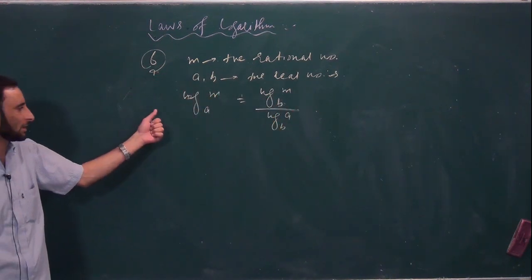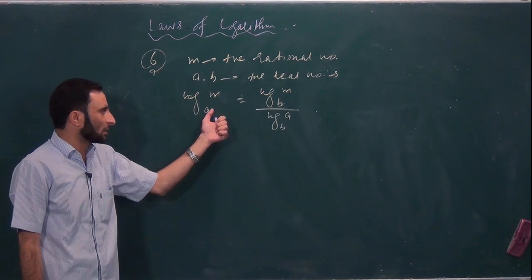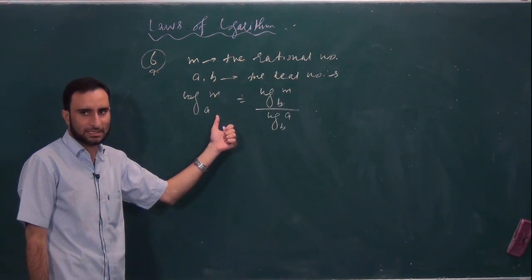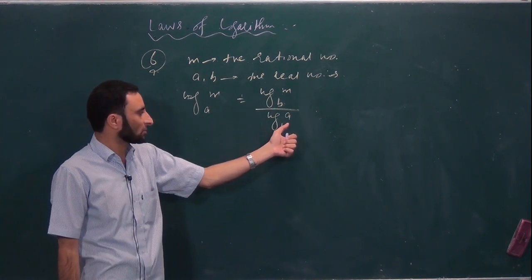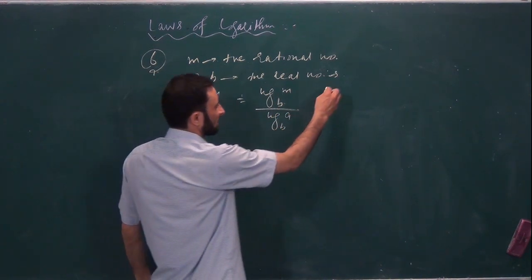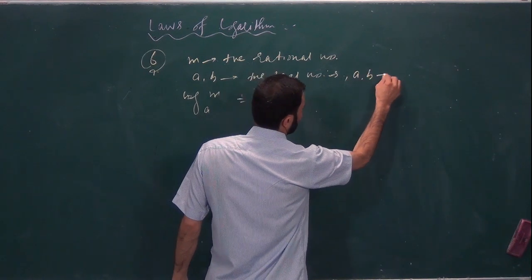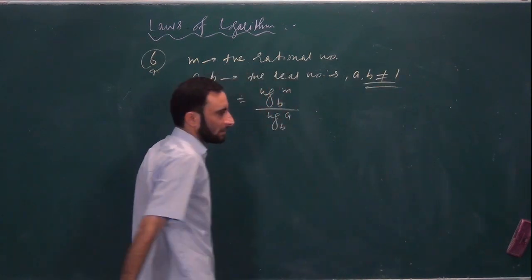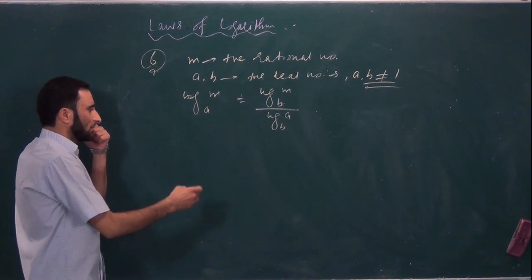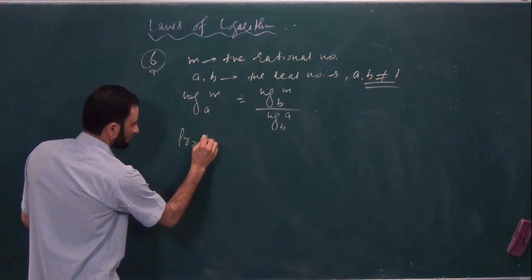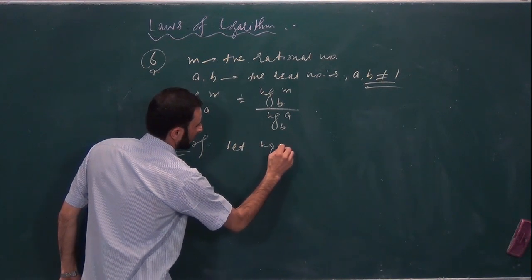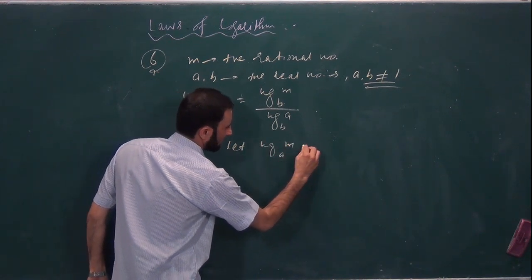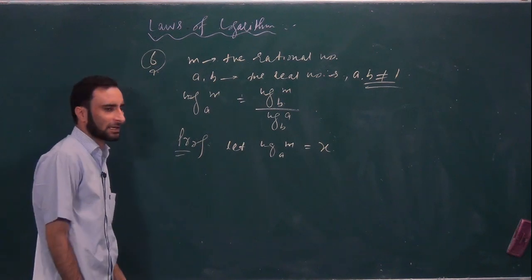Clearly you can see here log of m to the base A, we have to prove that it is equal to log of m to the base B divided by log of A to the base B. But one thing is there, A and B are not equal to 1. Is it clear? So let me go to the proof of the same. We suppose let log of m to the base A equal to x.